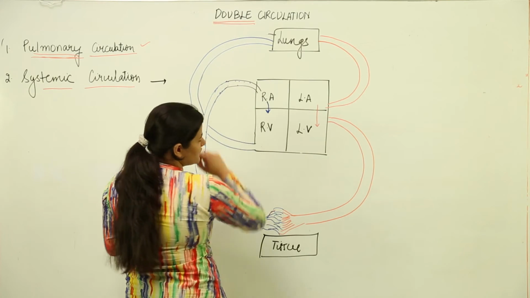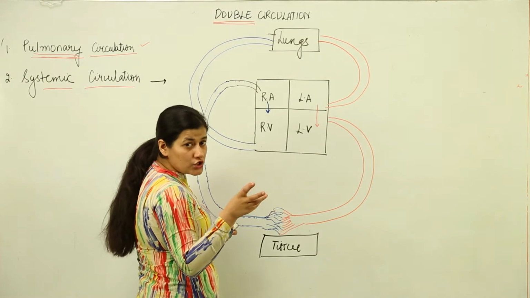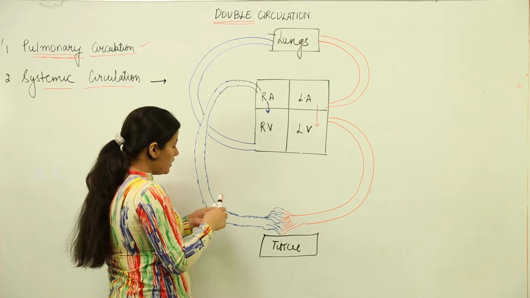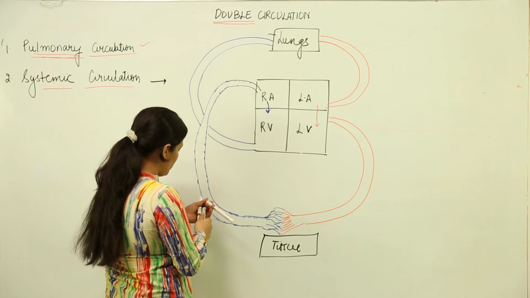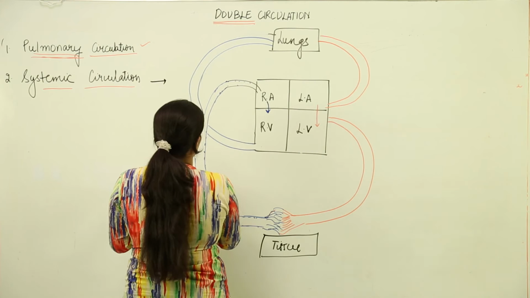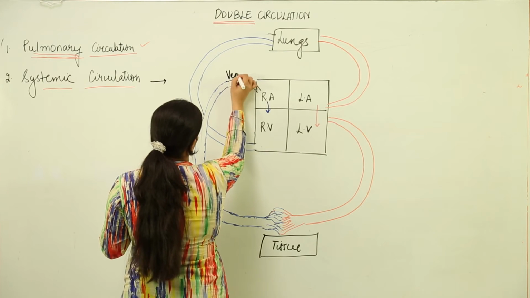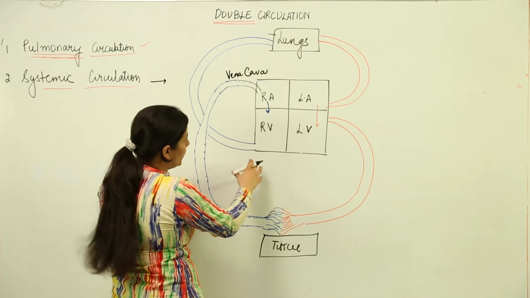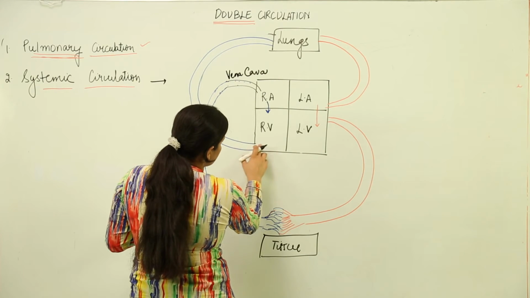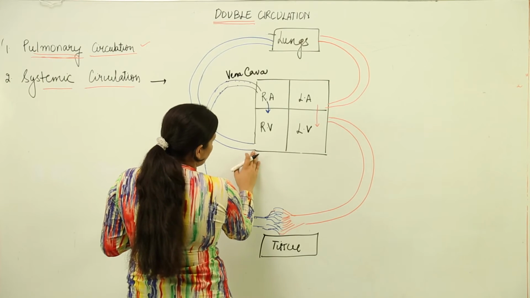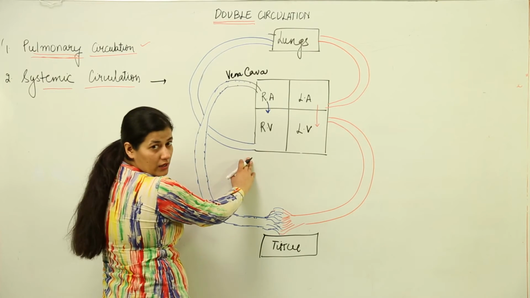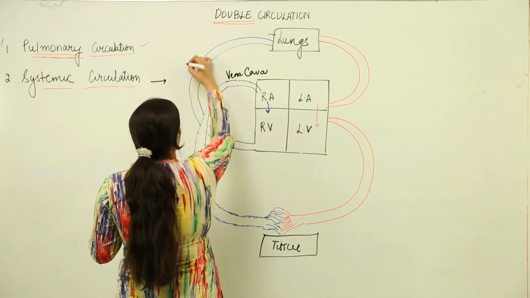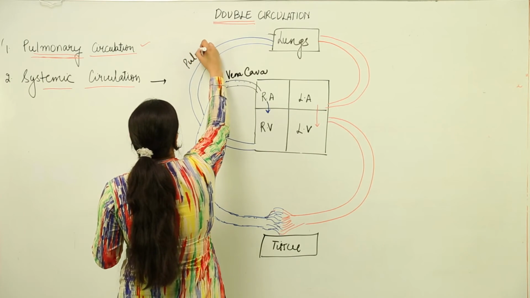This part, as it is bringing the deoxygenated blood to the heart, because it is bringing something to the heart, we call it vena cava. Okay, these are the veins, they bring it. Now this particular region, because it is taking away the blood from the heart, would be known as pulmonary artery.